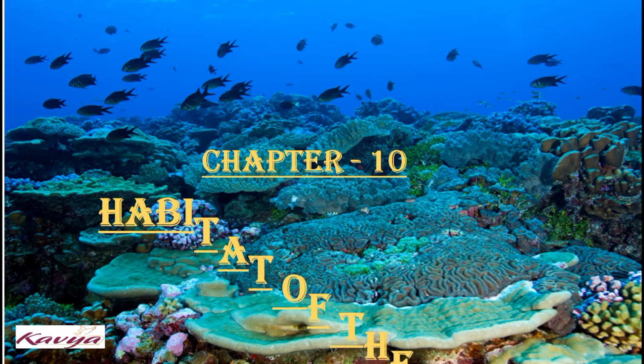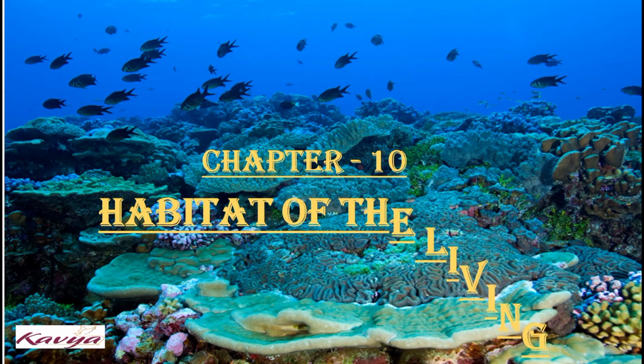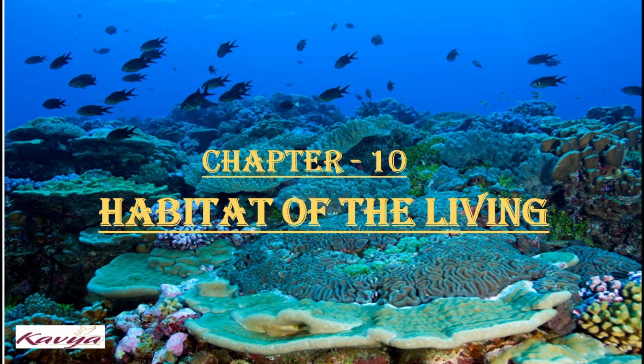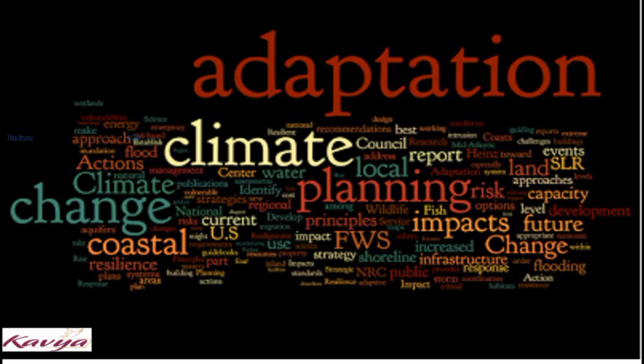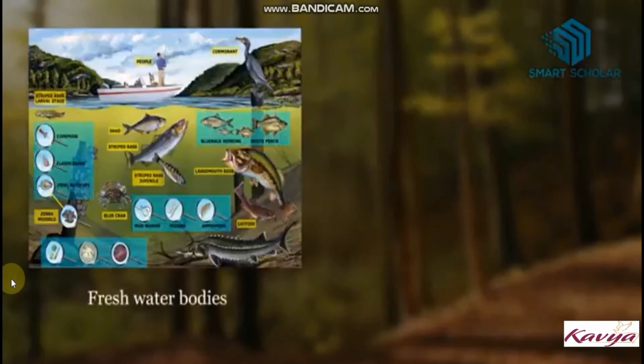Students, in the last classes we started chapter number 10, that is habitat of the living. In the last class we learned different types of habitat and their adaptations. We learned adaptation in terrestrial habitats. Now we are learning adaptation in aquatic habitat. So let's begin.